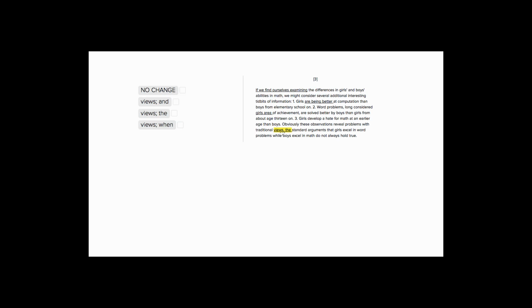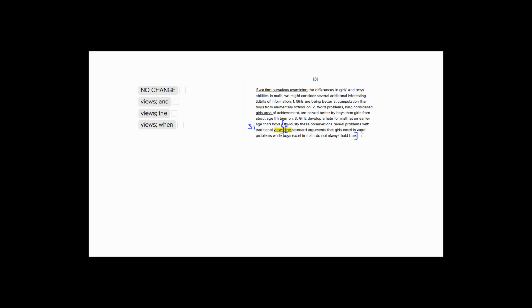the answer choices. So the sentence is, these observations reveal problems with traditional views. The standard arguments that girls excel in word problems while boys excel in math do not always hold true. So we have two separate phrases here. We have this thing about observations revealing problems. So that's a separate idea. And then we have arguments that girls are good at word problems and boys are good at math are not exactly true.